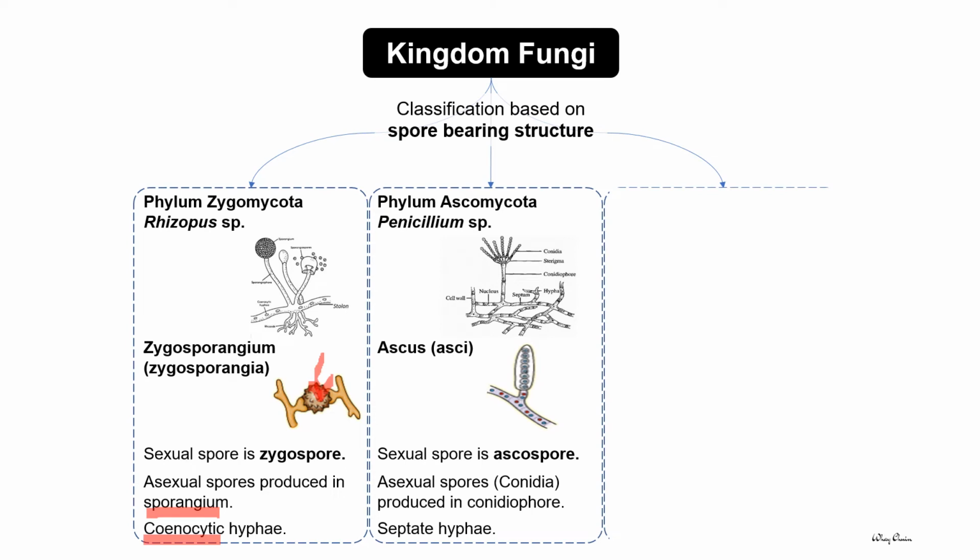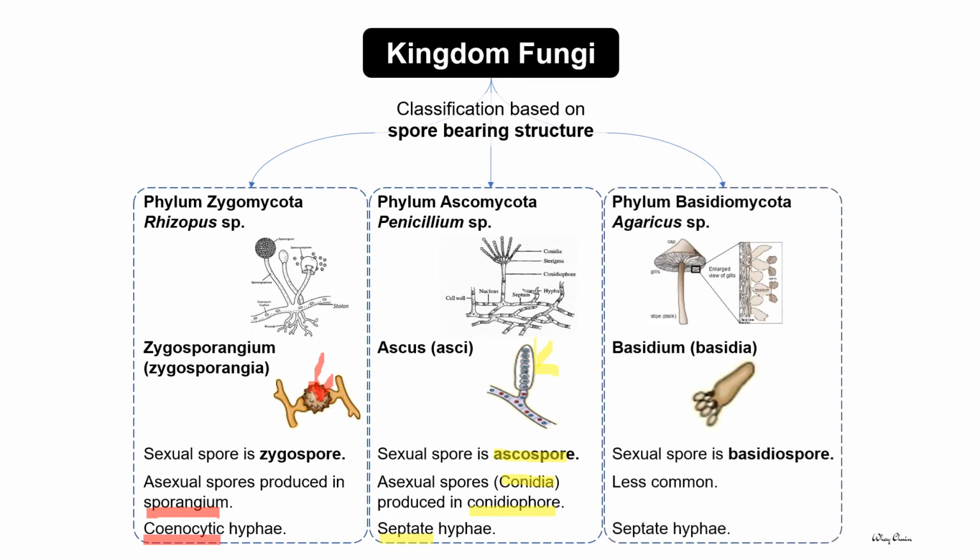The second phylum is phylum Ascomycota, and an example is Penicillium species. Penicillium species has sexual spores formed in the ascus, or in plural asci. The sexual spore is called ascospore. It can be found in the ascus structure shown in this diagram. But fungi in the phylum Ascomycota are able to produce asexual spores called conidia, which are found on the conidiophore, and the hyphae are septate hyphae.